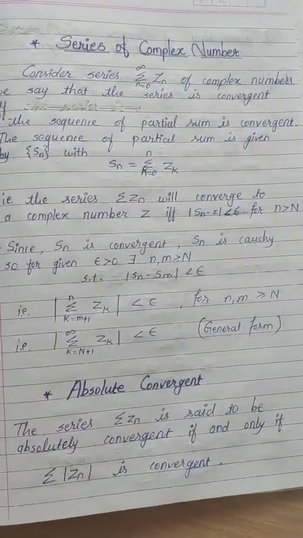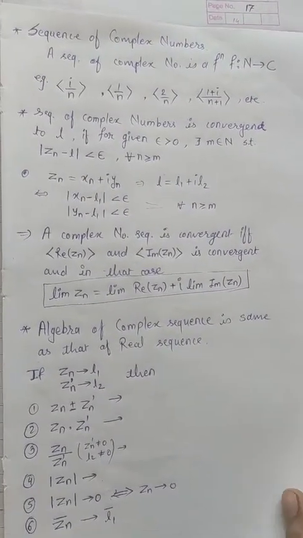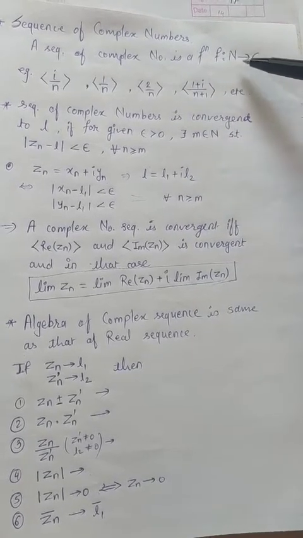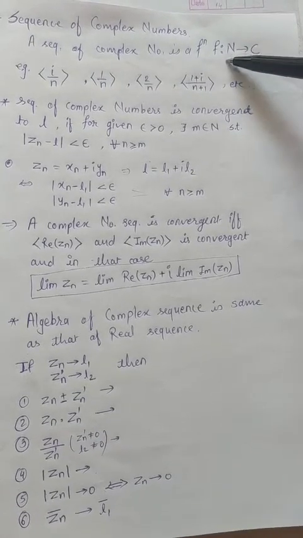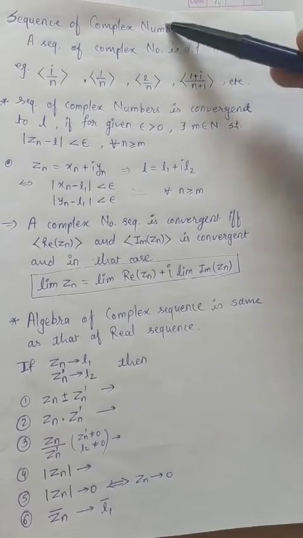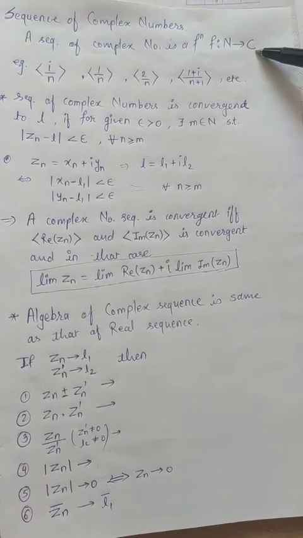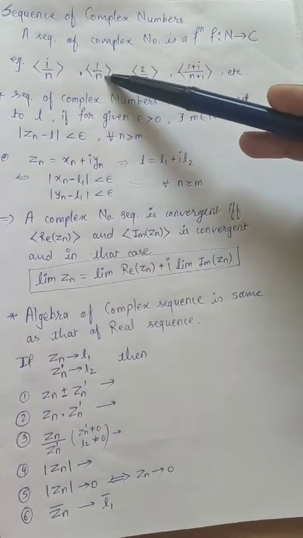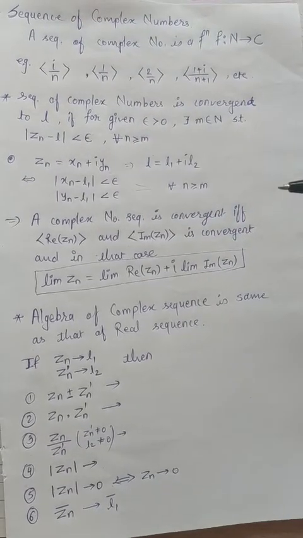You must know about the sequence of complex numbers. Now see what is a sequence of complex numbers. This is a function f from N to C. We know that a sequence of real numbers is a function from the set of natural numbers to the set of real numbers. In complex numbers, just replace the set of real numbers with the set of complex numbers. Some examples are the sequences i upon n, 1 upon n, 2 by n. These are examples of sequences of complex numbers.